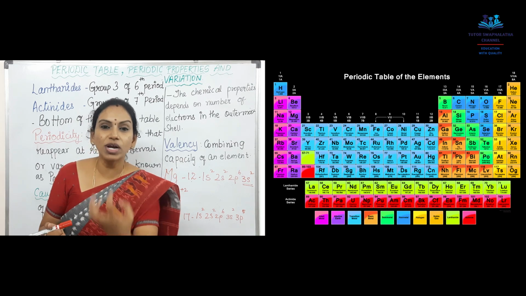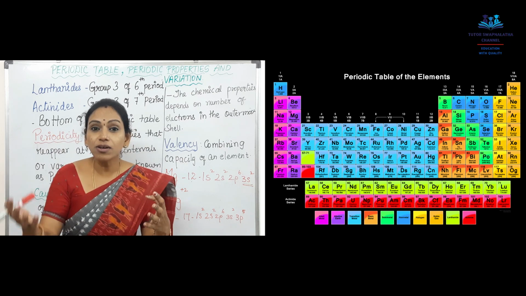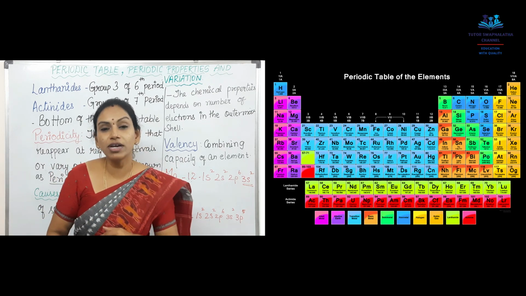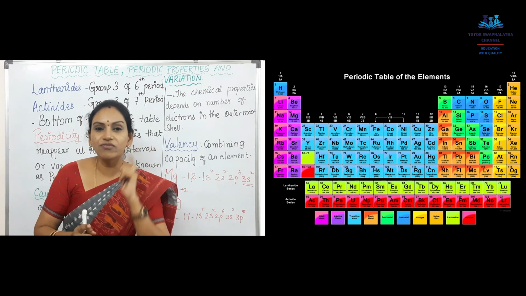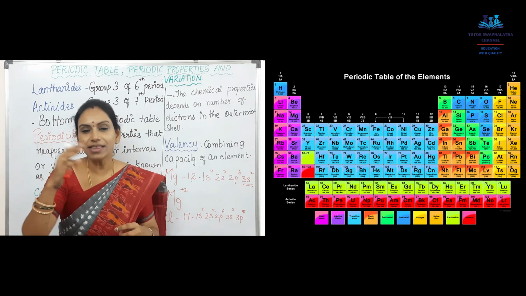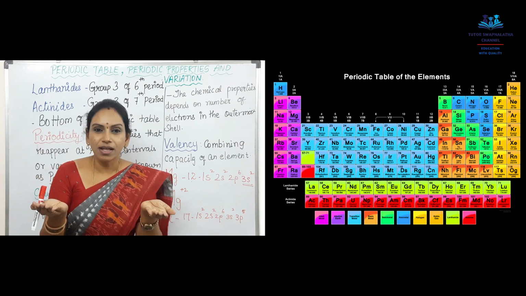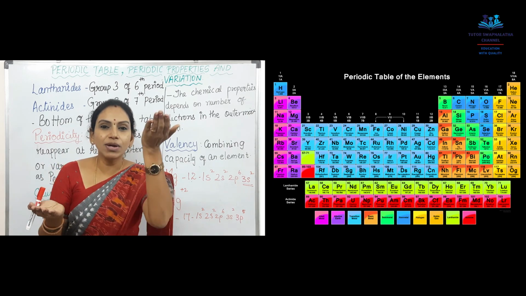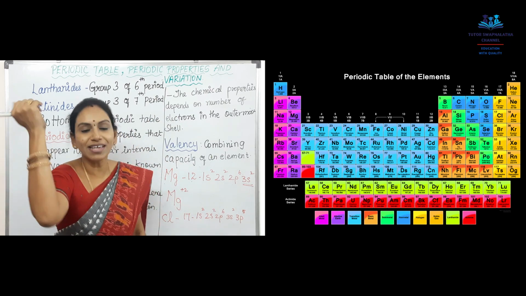As the other chlorine is also a friend of this chlorine, both want 1 electron only. So magnesium gives 1 electron to one chlorine with this hand and 1 electron to another chlorine with this hand.